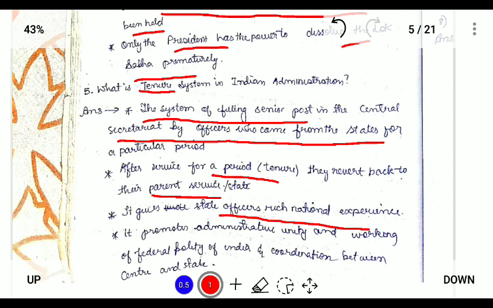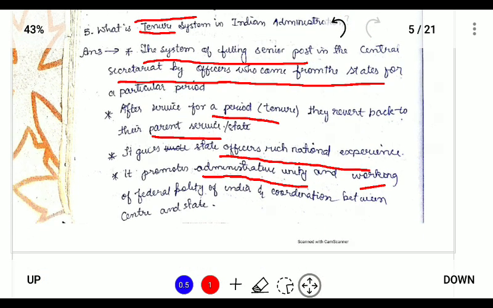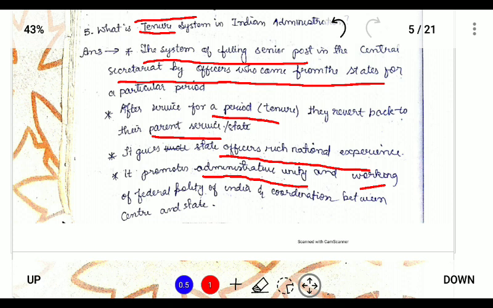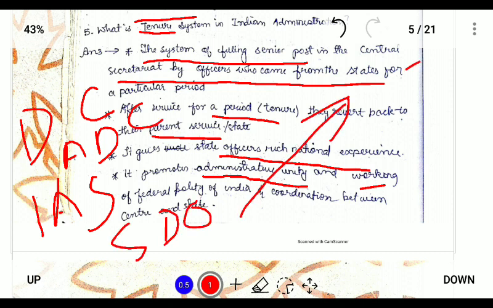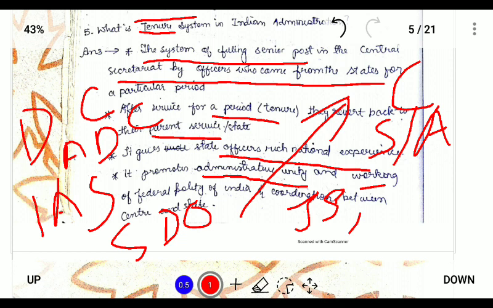It promotes administrative unity and working of federal polity of India and coordination between the center and state. So what is tenure system? Tenure system is, suppose in Nagaland they are IAS and they are working as district deputy commissioner or additional deputy commissioner, or SDO. So when they are called to the central secretariat, they serve as secretary or additional secretary or joint secretary or special secretary, like this.